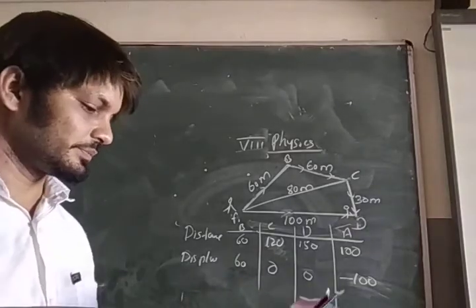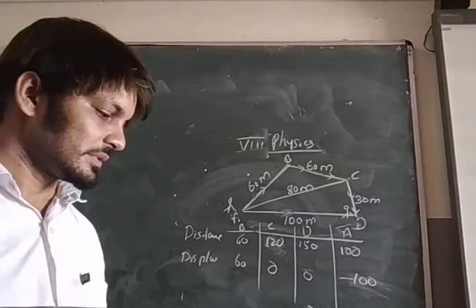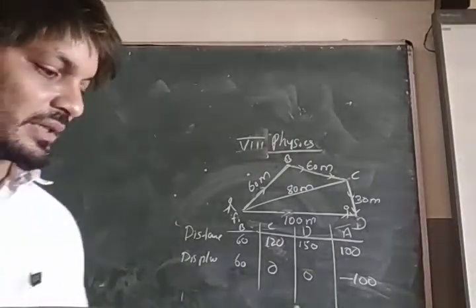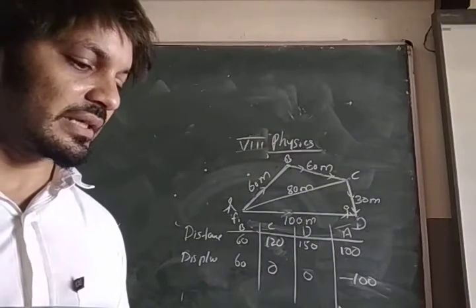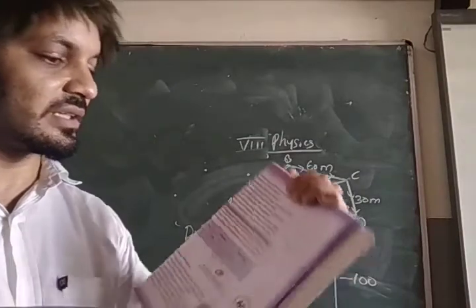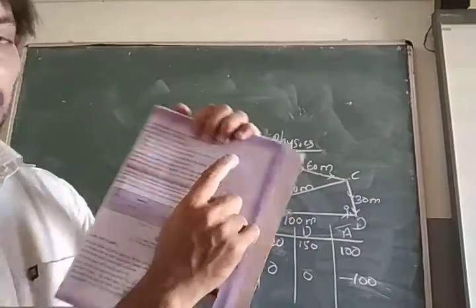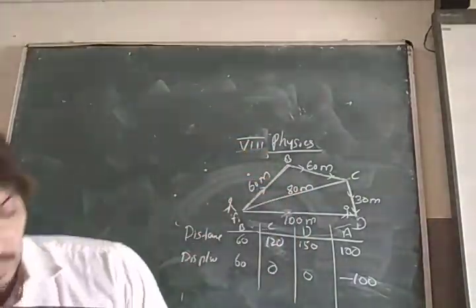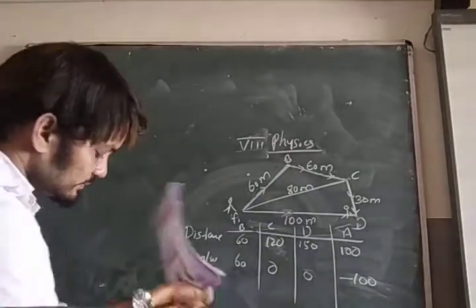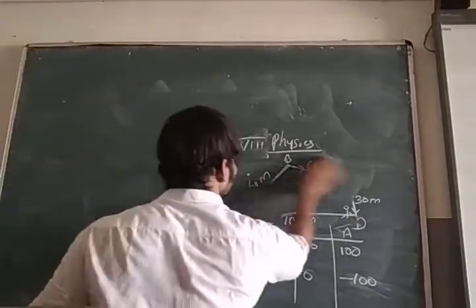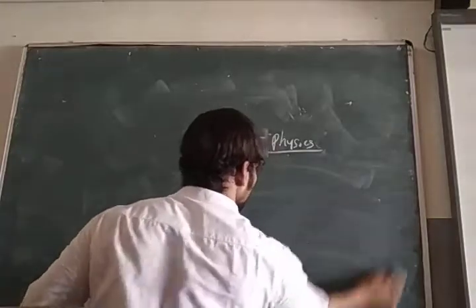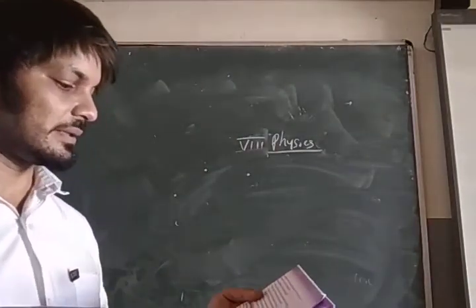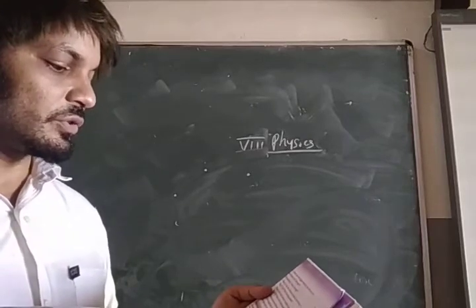Next, page number 79. Let us observe the two figures showing the journey of a person from A to C. Here how many meters? 60 meter, 40 meter and 80 meter. Here 80 meter. First question.